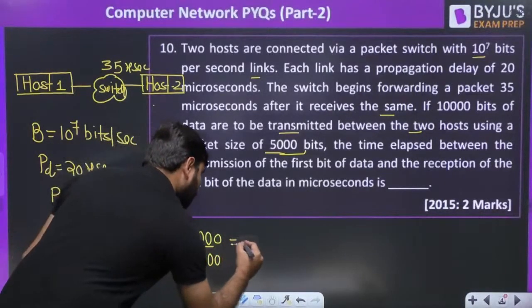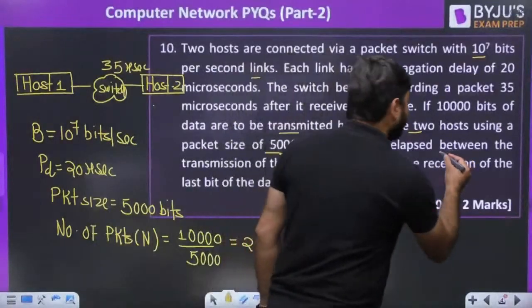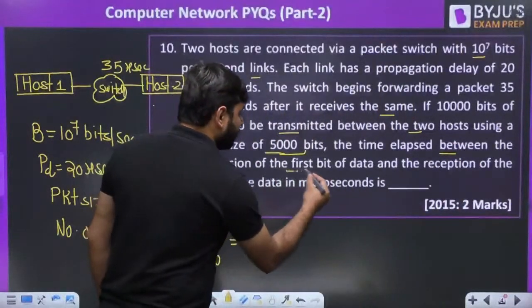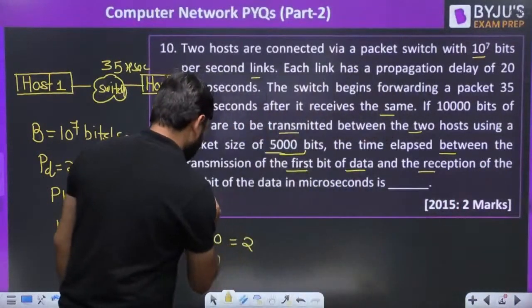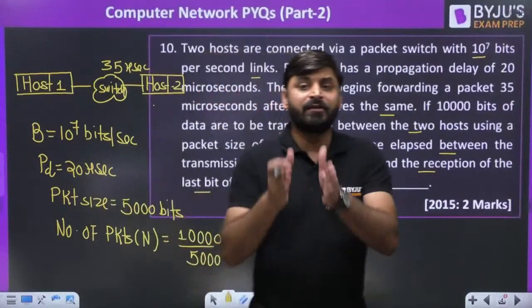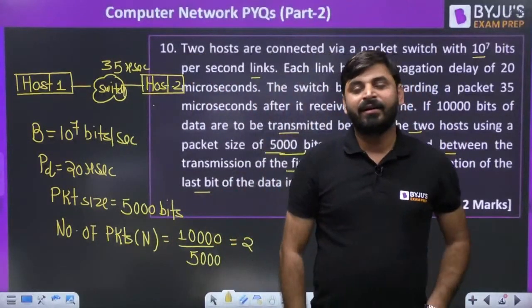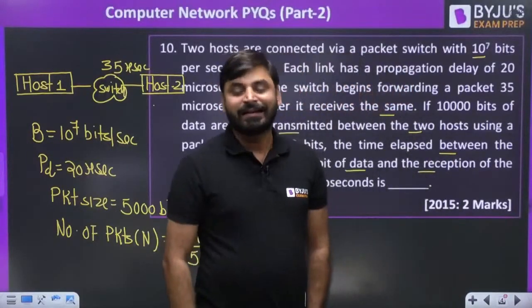So this is nothing but 2. So the number of packets will be 2. The question asks for the time elapsed between the transmission of the first bit of data and the reception of the last bit, in microseconds. So they are asking how much time it will take to deliver the entire data at the destination.